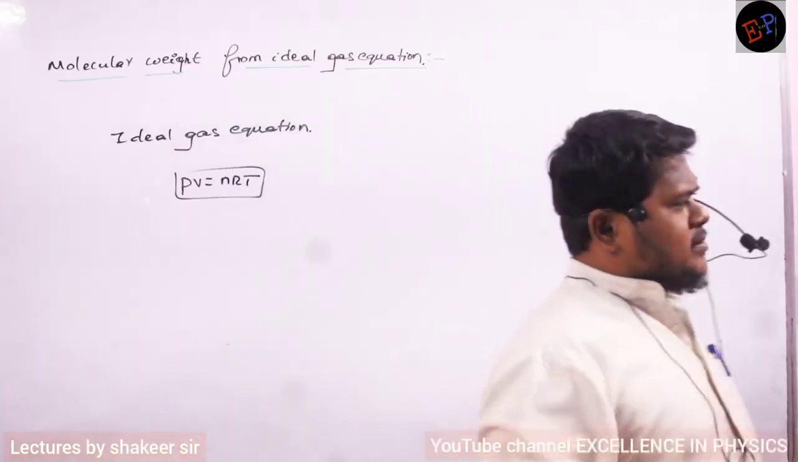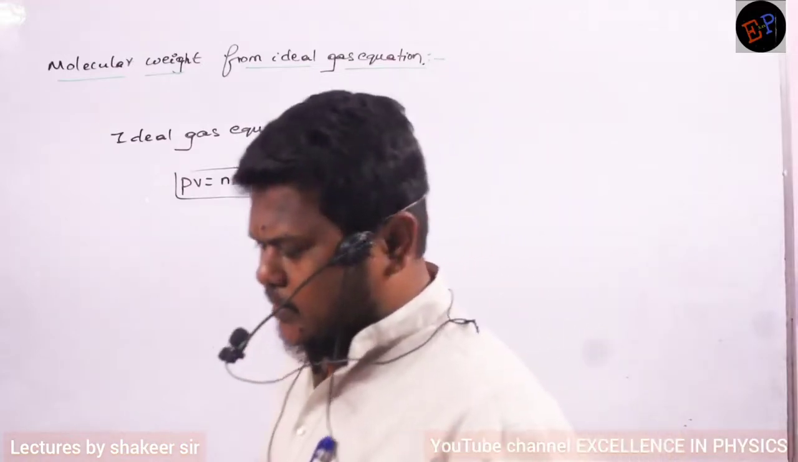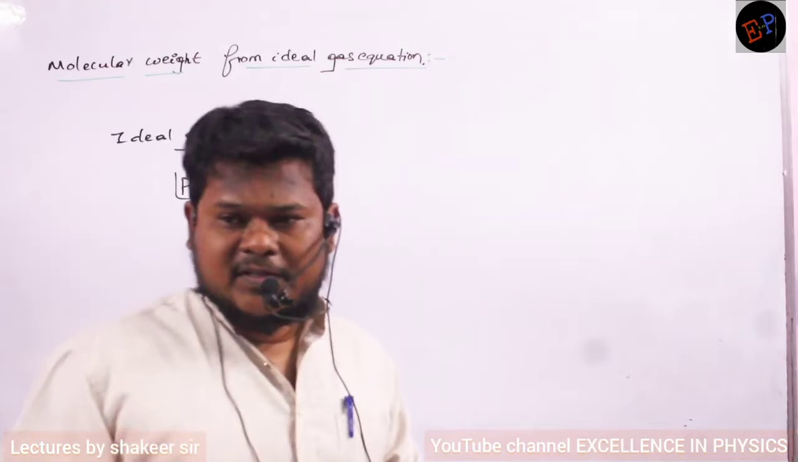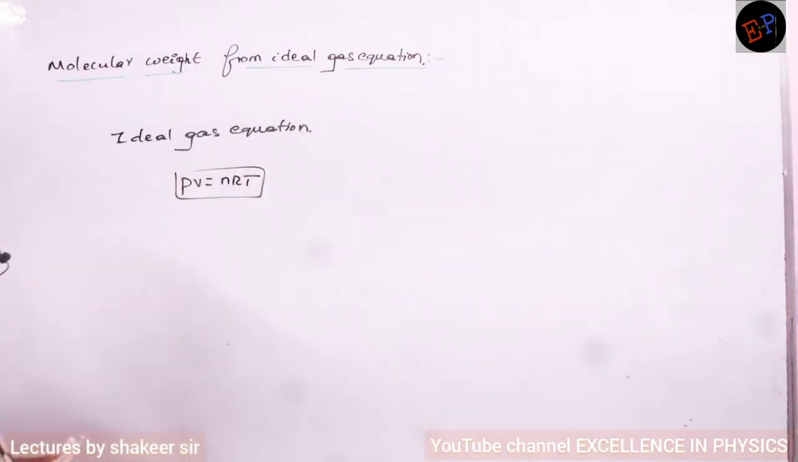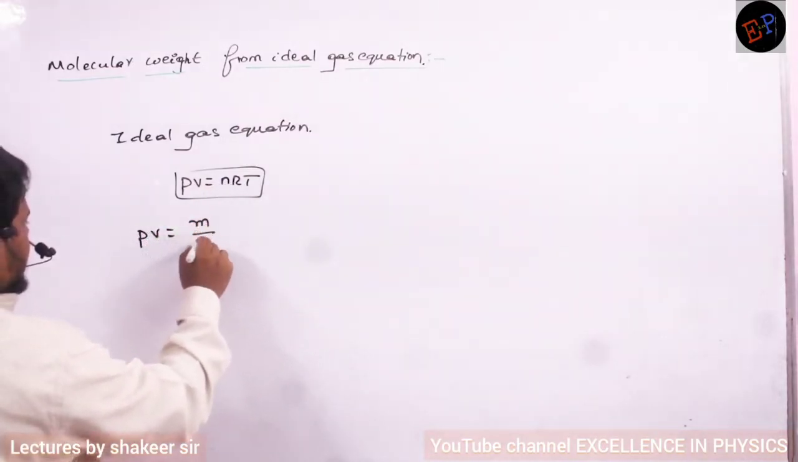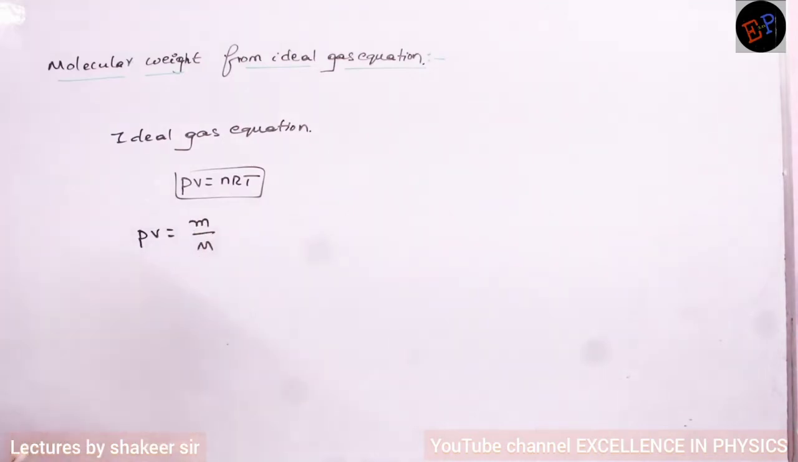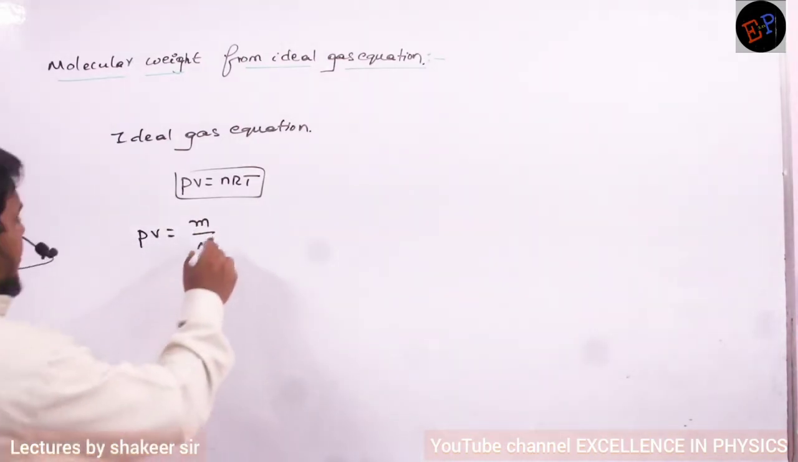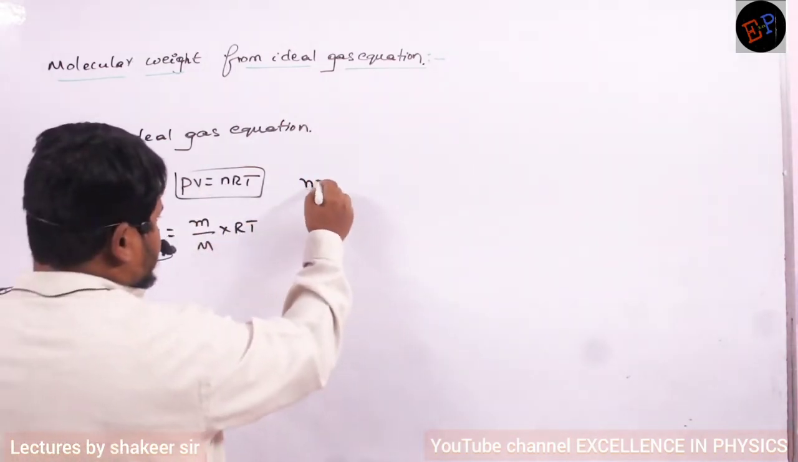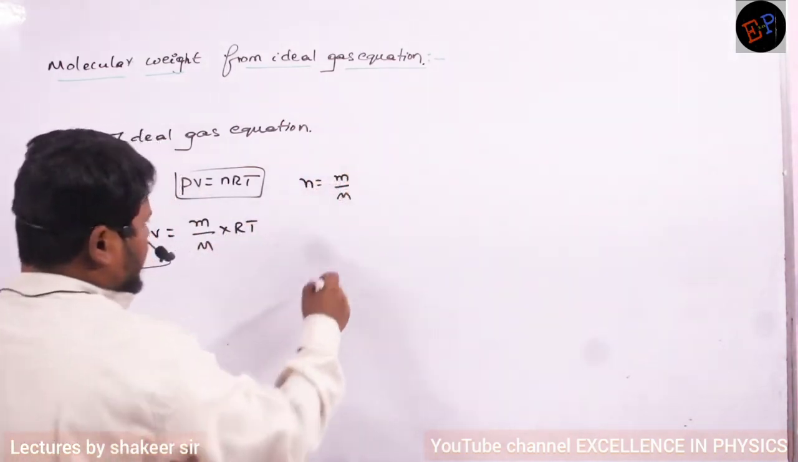The concept which we are studying is that we want to find out the molecular weight of a gas, or we can calculate the molecular weight of a mixture of gases from the ideal gas equation. So what is meant by the ideal gas equation? PV is equal to nRT. This is called the ideal gas equation. I can write PV is equal to n, which can be written as total mass divided by molecular weight or molar mass, multiplied by R into T. Can I write like this? We know how to calculate the number of moles: total given mass divided by molecular mass.